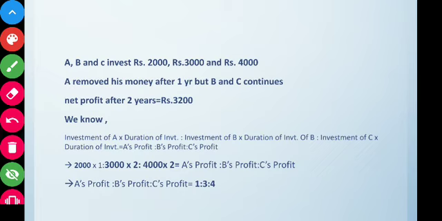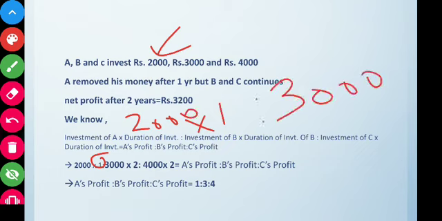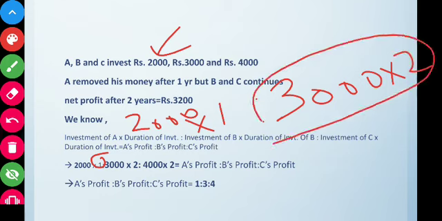So the investment of A is 2,000, but the time period of A is 1 year. So it will be 2,000 into 1. For B it will be 3,000 into 2, because B has invested his capital for 2 years, is to 4,000 into 2, because C has also invested for 2 years, which is equal to the profit of A is to profit of B is to profit of C.